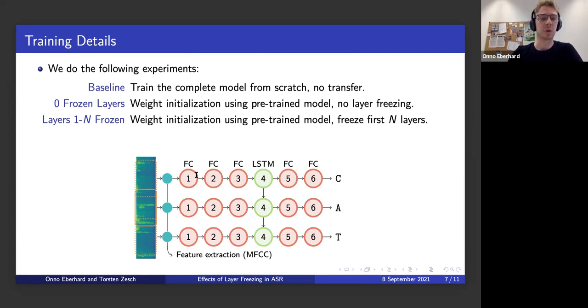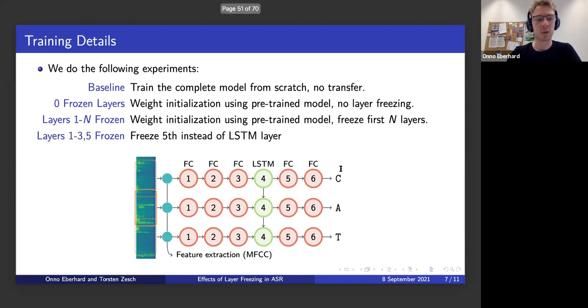And then we vary the number of layers we freeze. We do one experiment where we freeze just the first layer, one where we freeze the first two, then the first three, first four, first five. We cannot freeze the sixth layer because of the different alphabet sizes of English and German, so we always have to reinitialize the sixth layer. Then we also do one experiment where we freeze 4 layers, but not the first 4, but the 5th instead of the 4th.